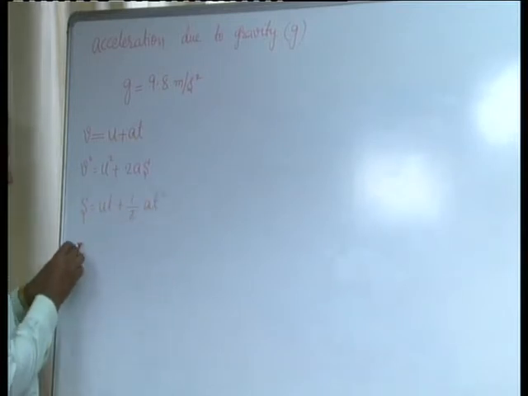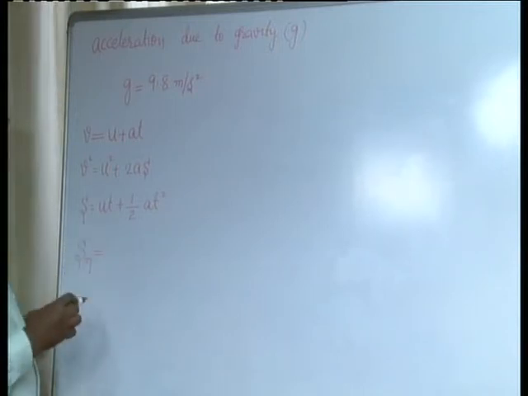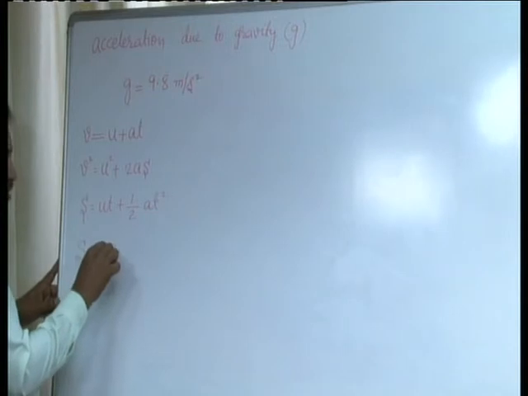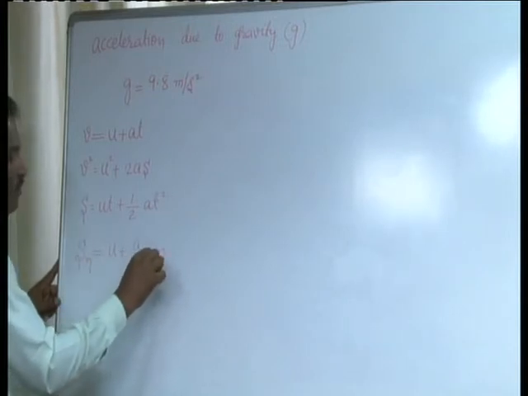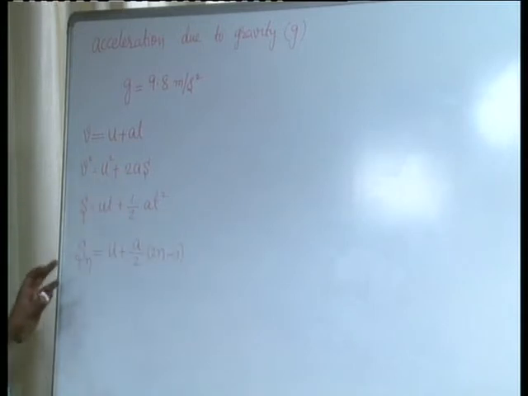One more, the distance traversed by a body in its nth second of motion, Sn is equal to u plus a by 2 into 2n minus 1. In our previous discussion, we came to know these are the equations of motion for a body which moves along a straight line. We also came to know when a body moves away from the earth surface, it is an example of linear motion.